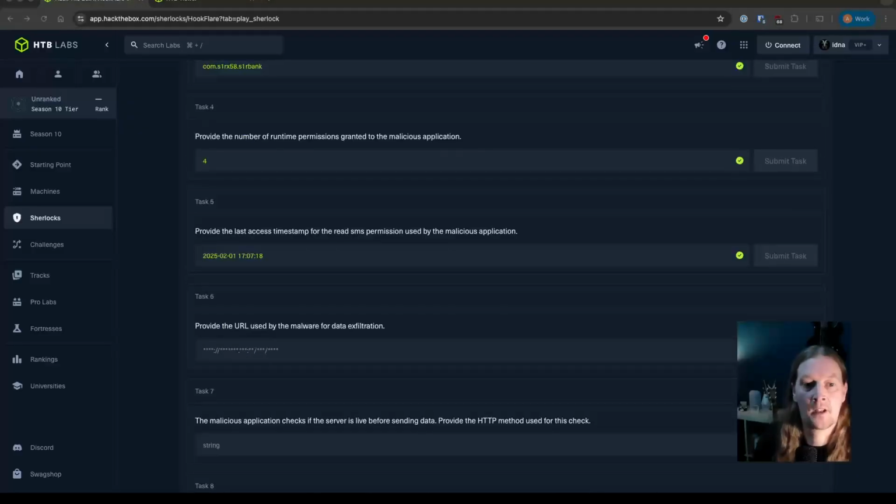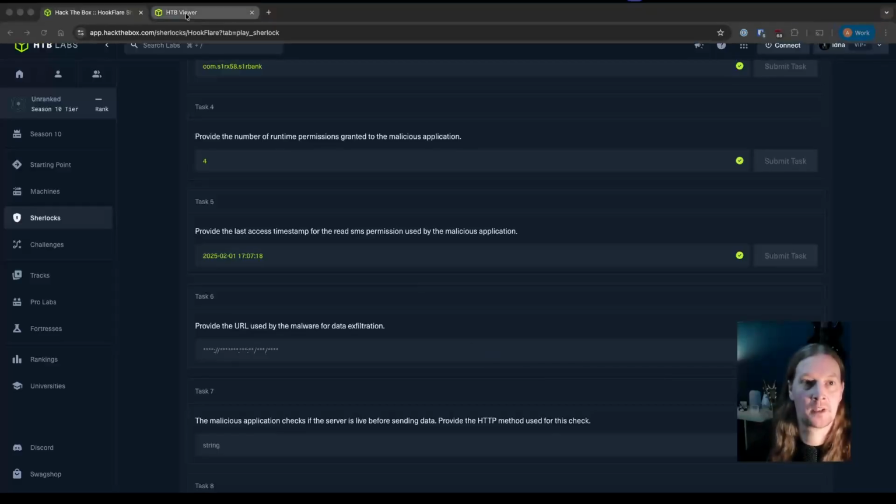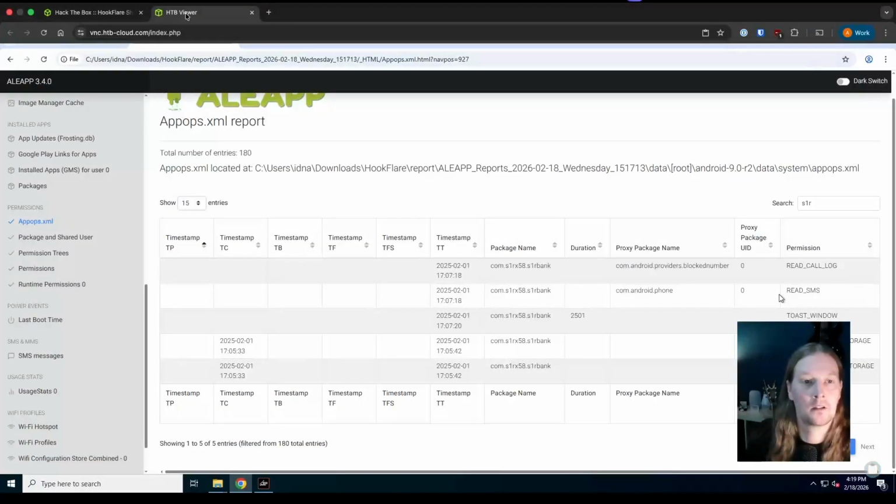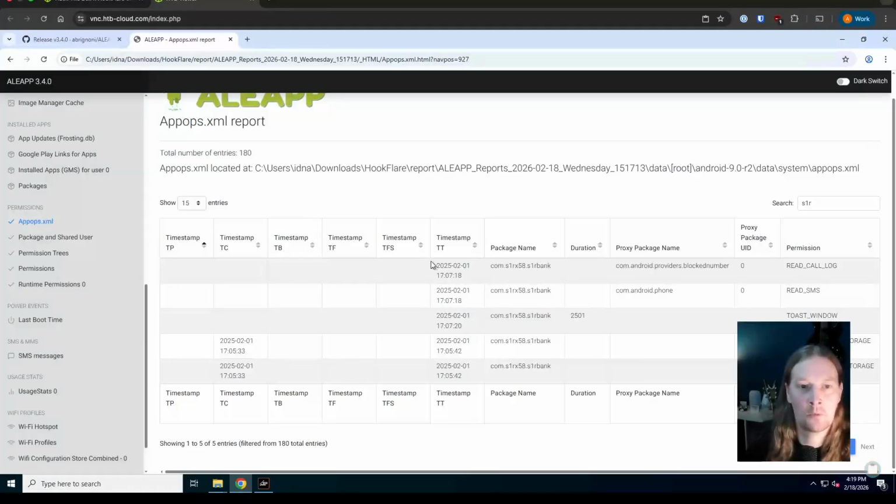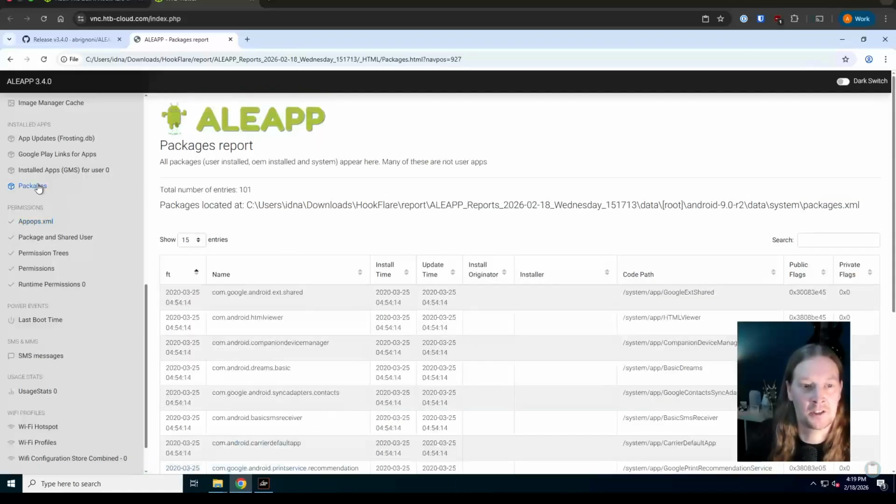Question 6. Provide the URL used by the malware for data exfiltration. So for this, we will need to actually extract the APK file itself. Or rather, we've got it already extracted, but we just need to find it and analyze it.